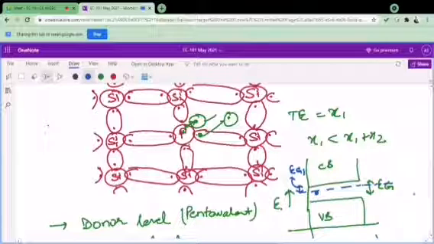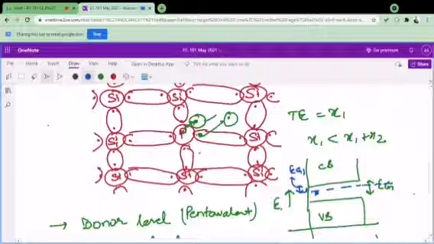Why is it placed over here? The reason is that now it must be provided only this much amount of energy, then it will reach into the conduction band.